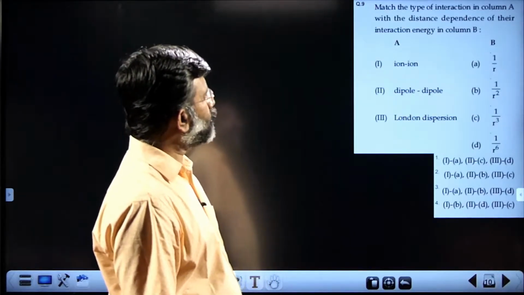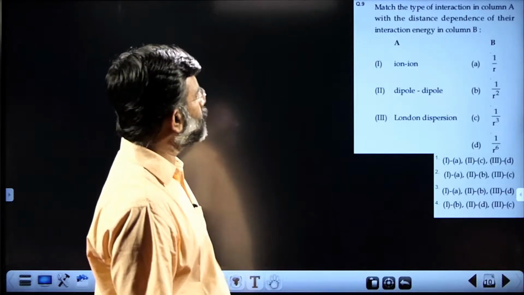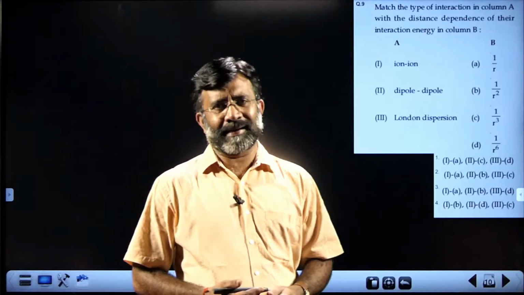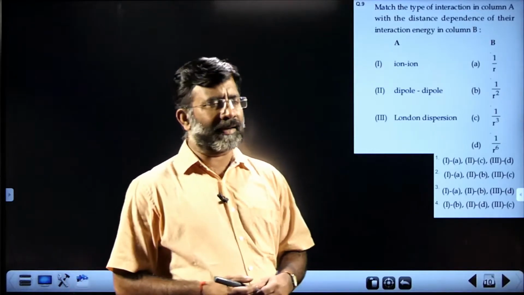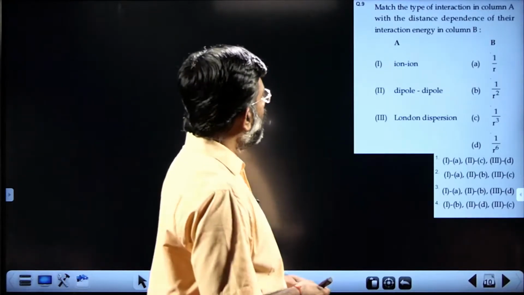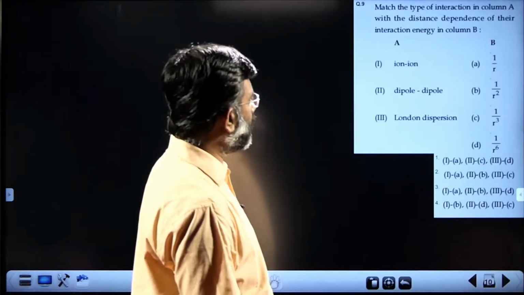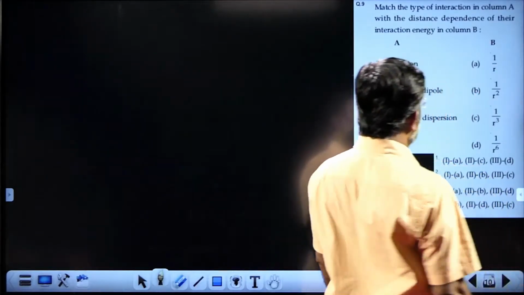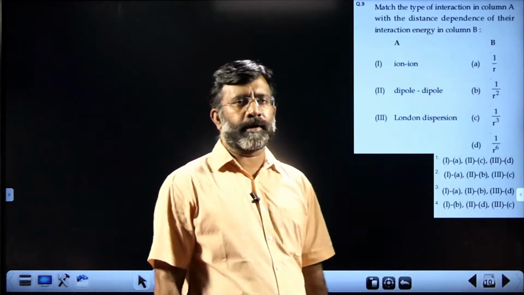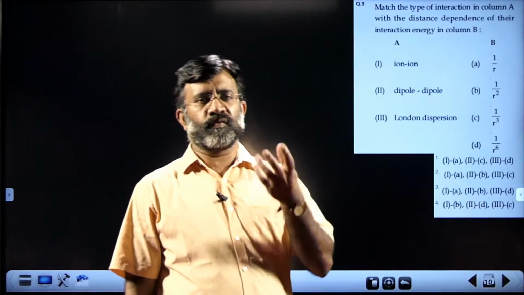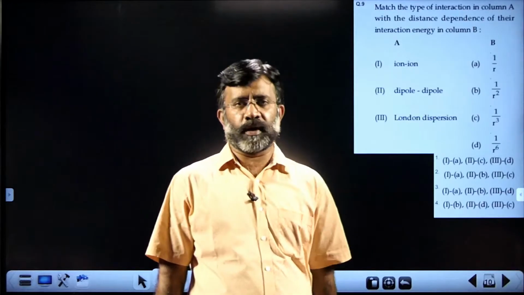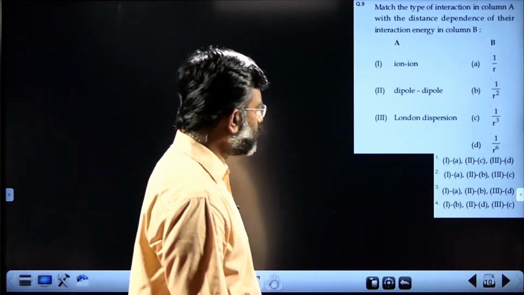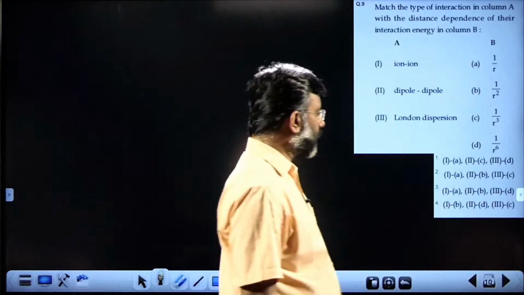Match the type of interaction in column A with the distance dependence of their interaction energy in column B. This question, I believe the official key declared is a bit wrong. See, A, ion-ion interaction. Ion-ion interaction is inversely proportional to the distance between the ions. So the first one will match with A. So, the fourth choice is deleted.